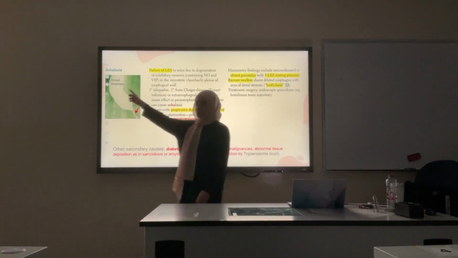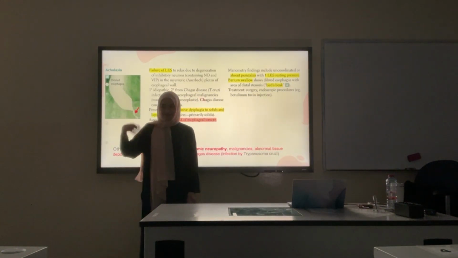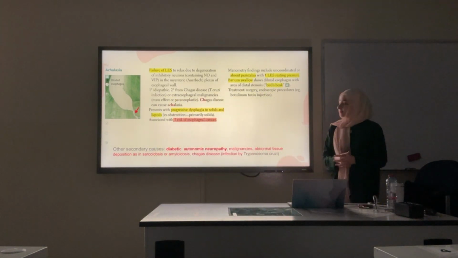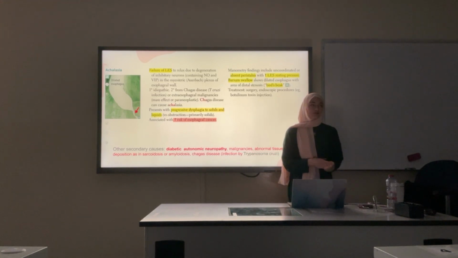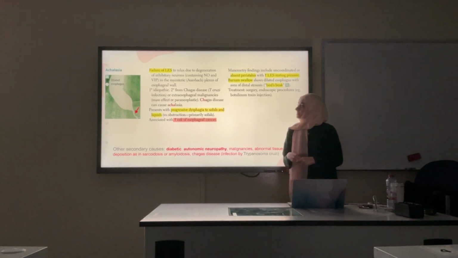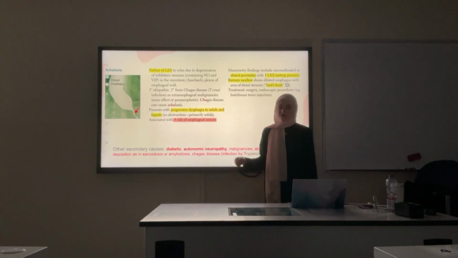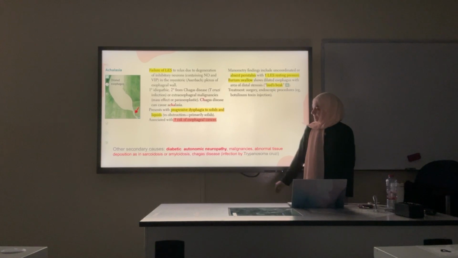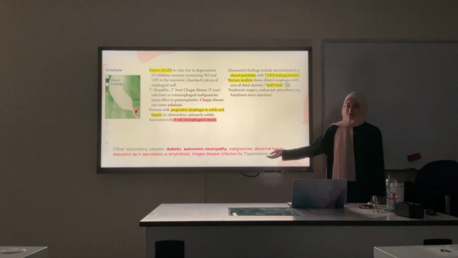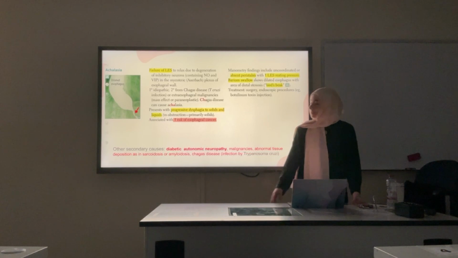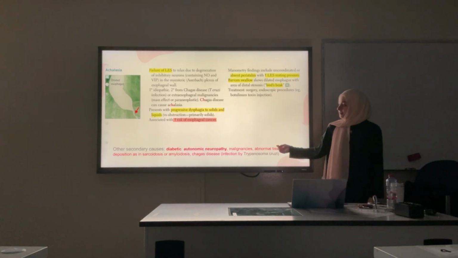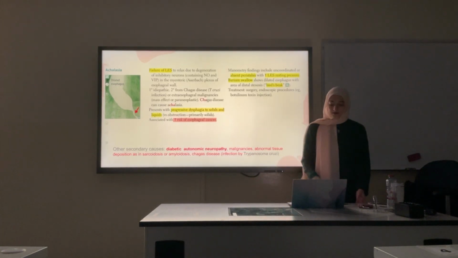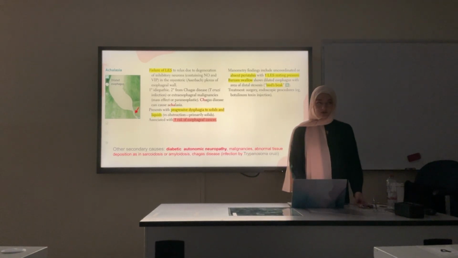Basically, A means no, and achalasia, I think it's peristalsis, or movement, yeah, movement. So there's no movement. Why does it happen? It's mostly idiopathic, okay? But a secondary cause is Chagas disease. It's caused by a parasite. Just know this name for now. Dr. Ibrahim added more causes in red, please read them. Diabetic autonomic neuropathy, malignancies, and abnormal tissue deposition like in sarcoidosis, amyloidosis, etc. Okay? Now, if you have any questions, you can stop me, okay?